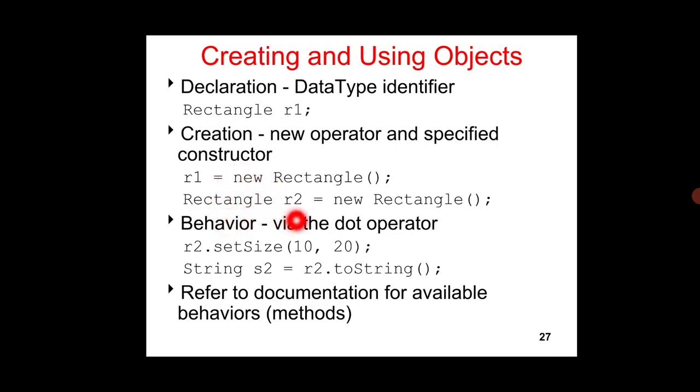Another format for creating the object is Rectangle r2 equal to new Rectangle. So it will create an object of the Rectangle class. Then by using the object we can call particular methods, like setSize(10, 20). 10 and 20 are parameters. We can pass the parameters.